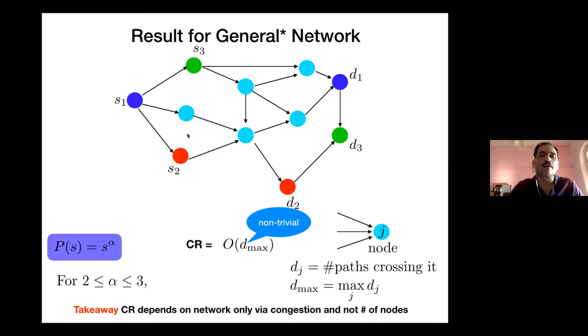So the punchline essentially here is that the competitive ratio depends on the network only via the congestion and not on the number of nodes in the system. So it's not increasing as such in the size of the network. It's only telling you which node is getting the largest chunk of overlap between different source destination pairs. So the more congestion on a particular node, the larger the competitive ratio, but that also grows only linearly. So technically this is no longer a constant competitive result, but it is still something which is non-trivial.